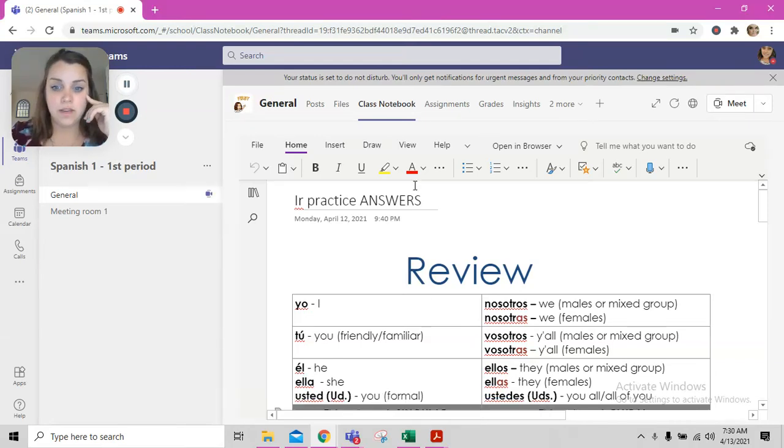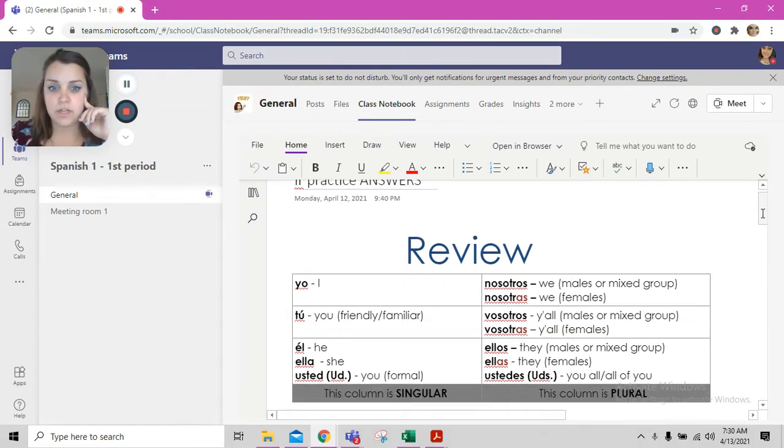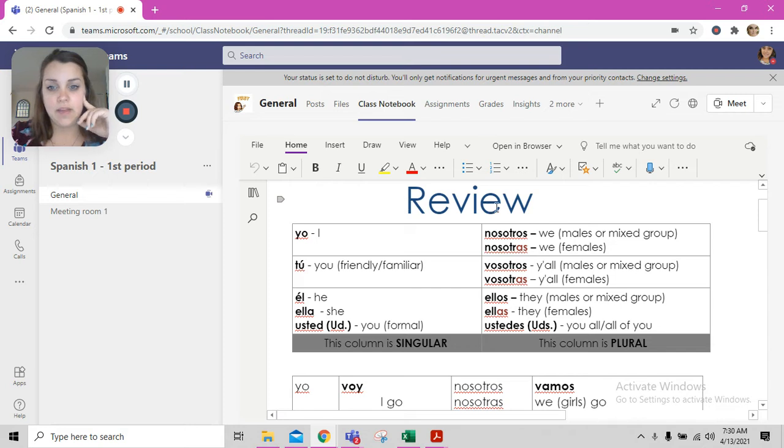All right, so we are in the assignment that I already opened and showed you guys, right? Here we have our review for, first, our subject pronouns. Remember, yo means I. Tú means you, friendly or familiar. Él, with an accent, means he.